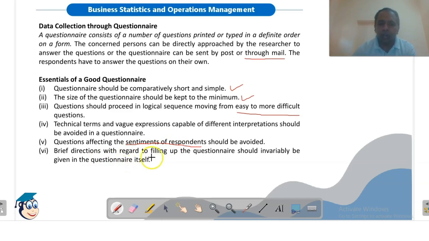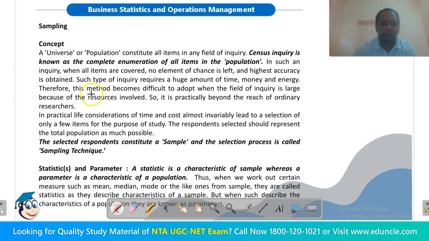Brief direction with regard to filling up the questionnaire should invariably be given in the questionnaire itself. How to fill the questionnaire? Okay, so the instructions must be there in the questionnaire that may help the respondent to fill it up. So these are the essentials of a good questionnaire.